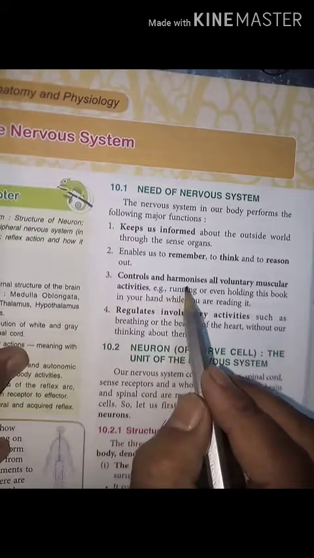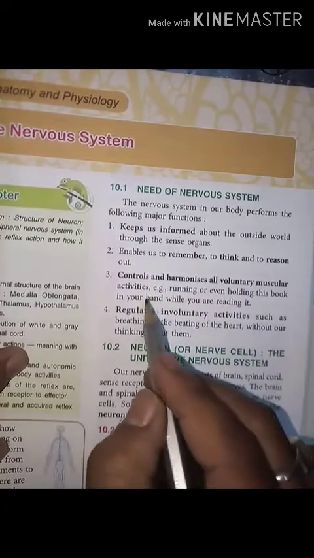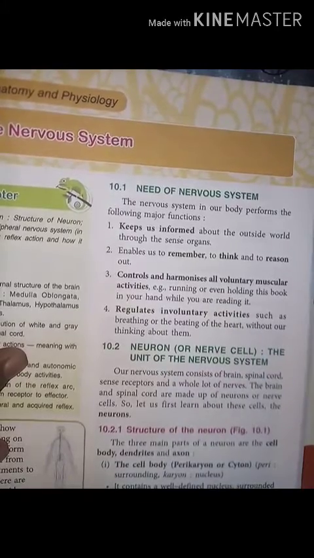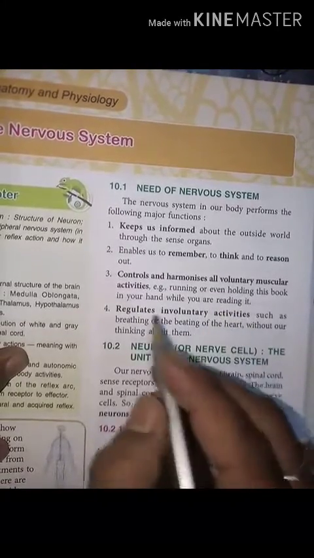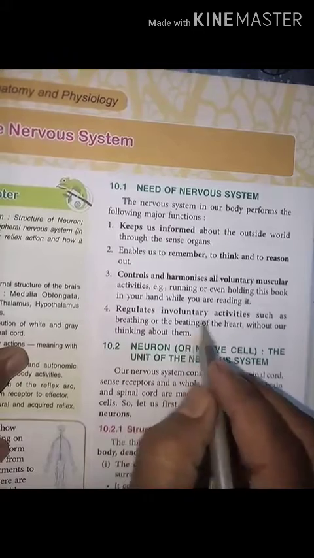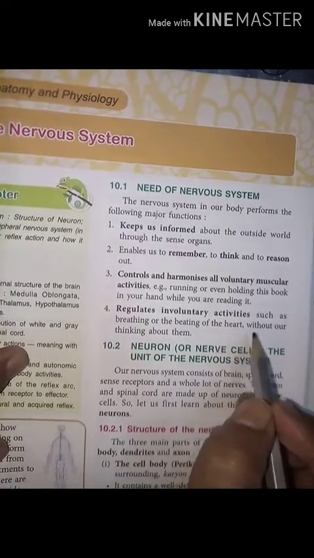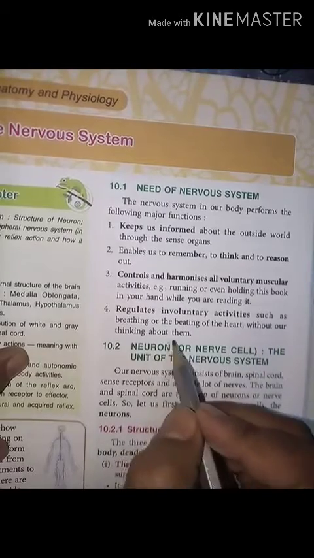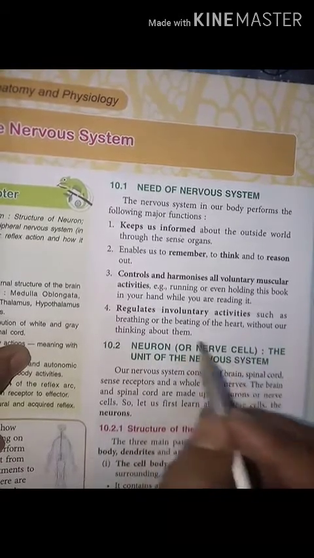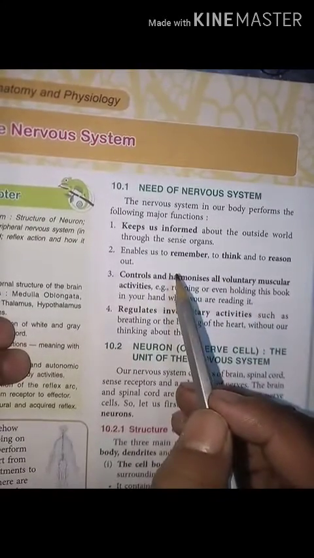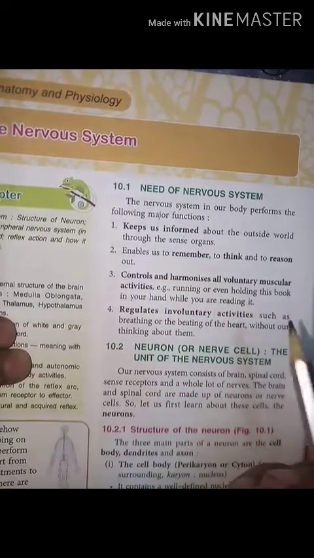It controls and harmonizes all voluntary muscular activities, like running or even holding this book in your hand while you are reading it. And finally, it regulates involuntary activities like breathing and the beating of the heart without our thinking about them. So these are the activities that are carried out by the nervous system.